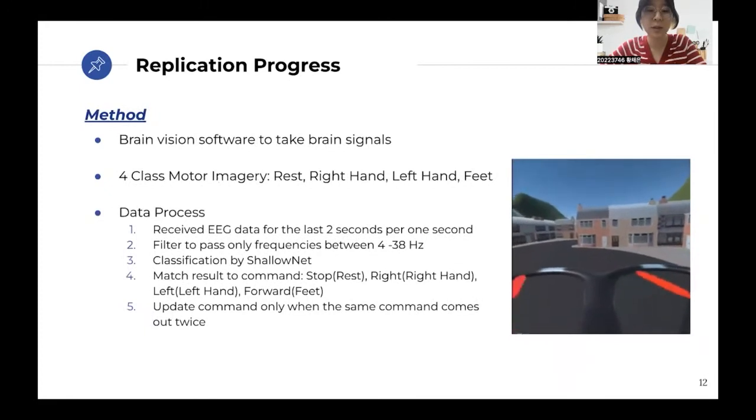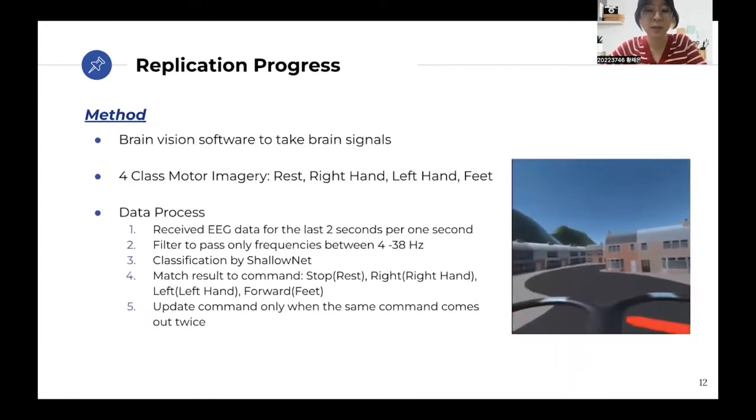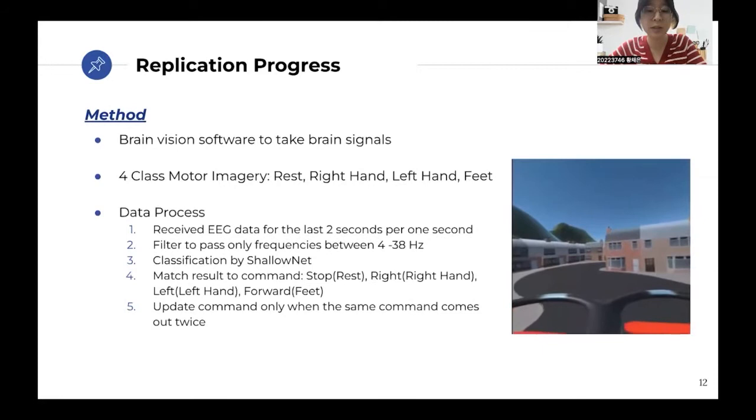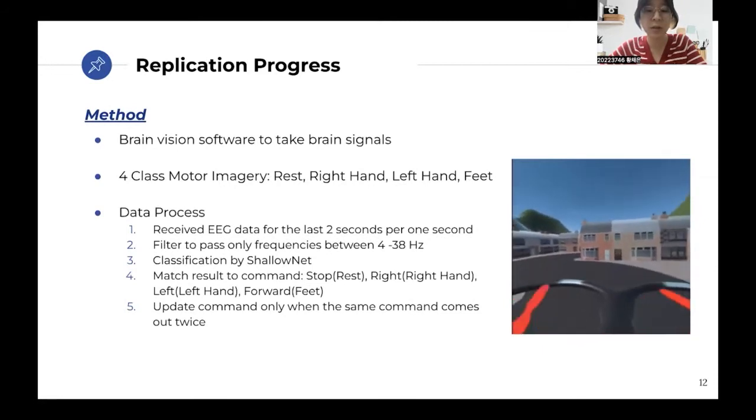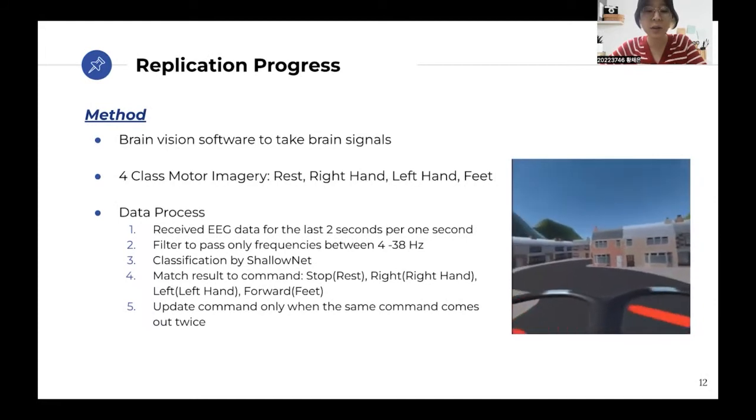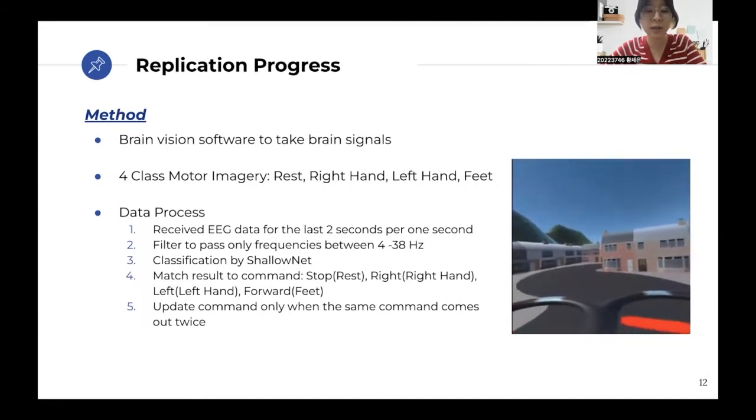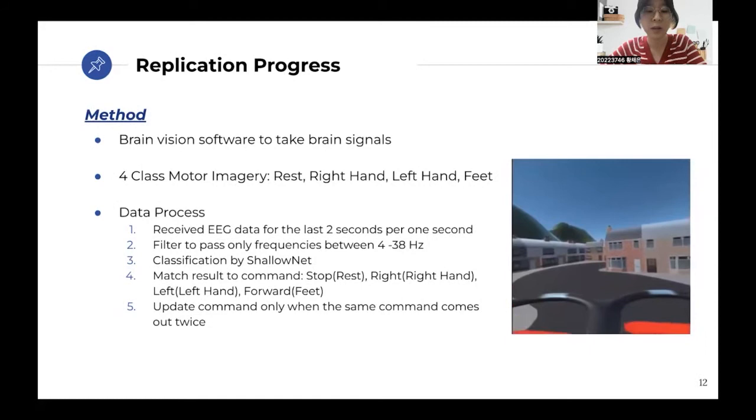Next is our method. We use BrainVision software to take brain signal information from the user in a reliable manner. The commands are 4 classes, which are rest, right hand, left hand, feet. The overall data process is as follows.